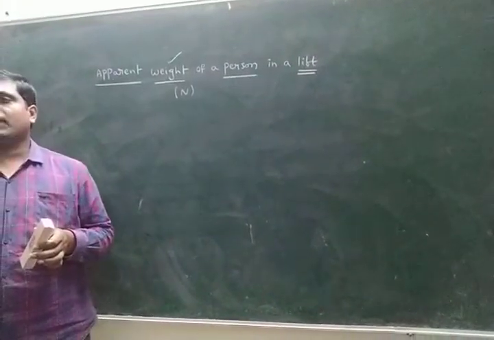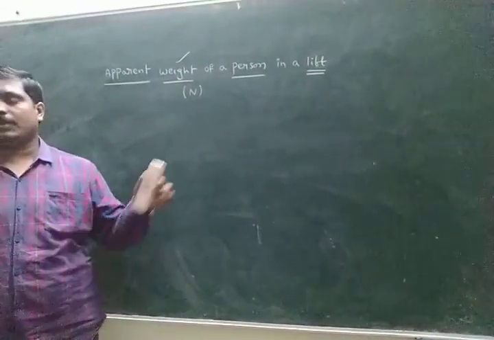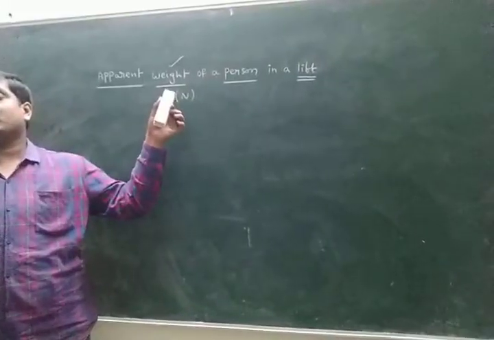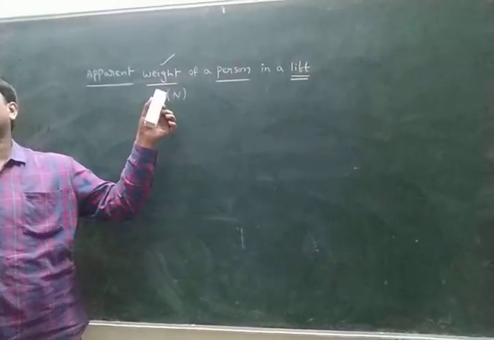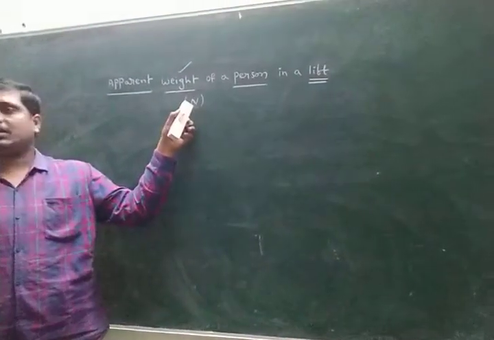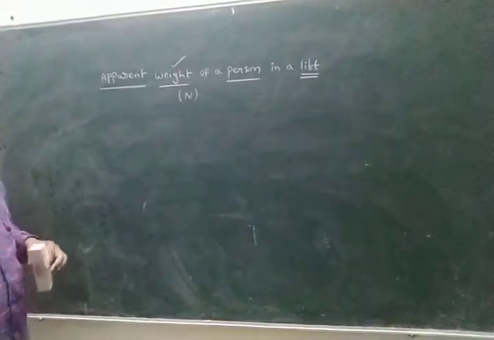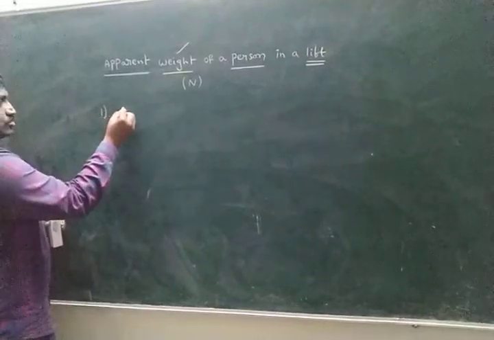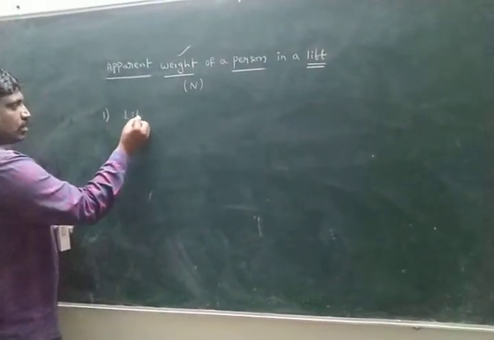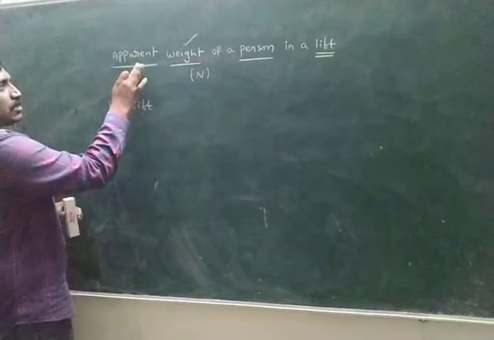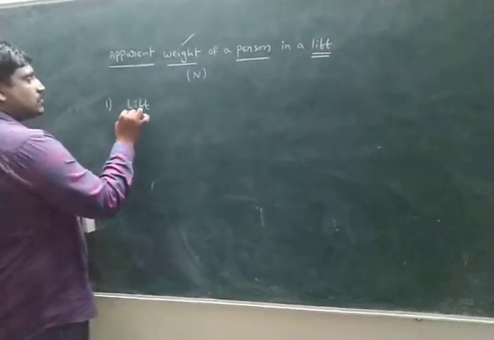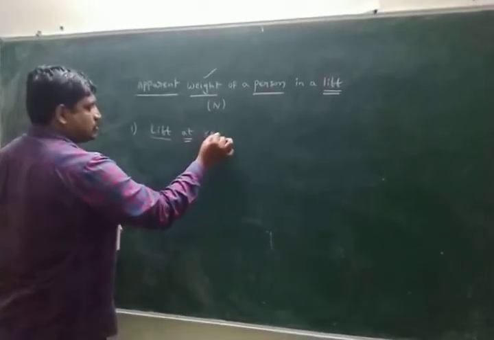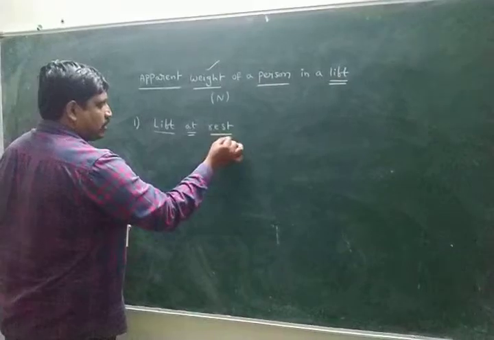Apparent weight of a person in a lift. Apparent weight means the weight that appears, the weight the person feels. That is measured by N. Okay? Here I discuss each and every case. Look clearly. We will measure the apparent weight. First case: lift at rest.